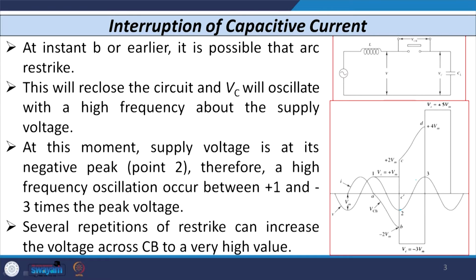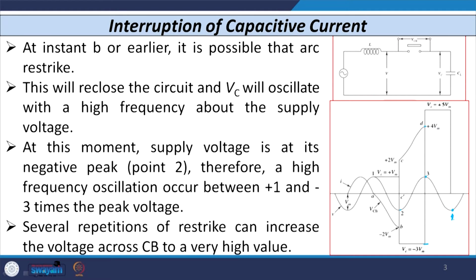As you move further, for another half cycle, again the oscillations will be from this point to this point, as you move from point 2 to point 3 and again to point 4.